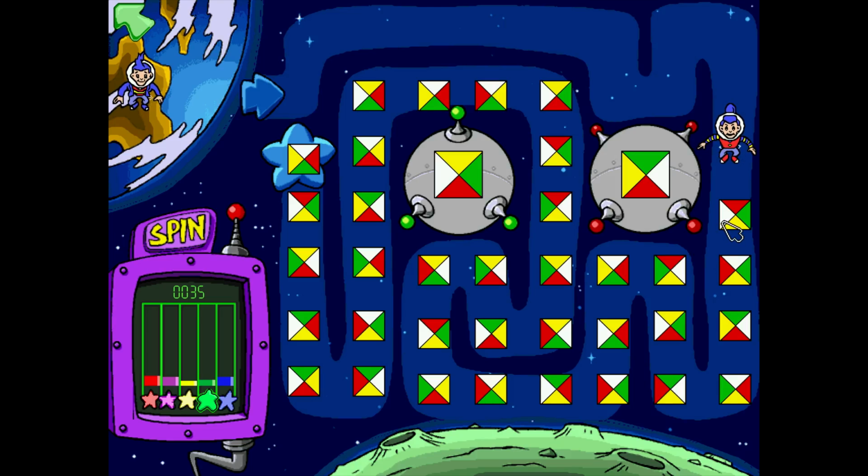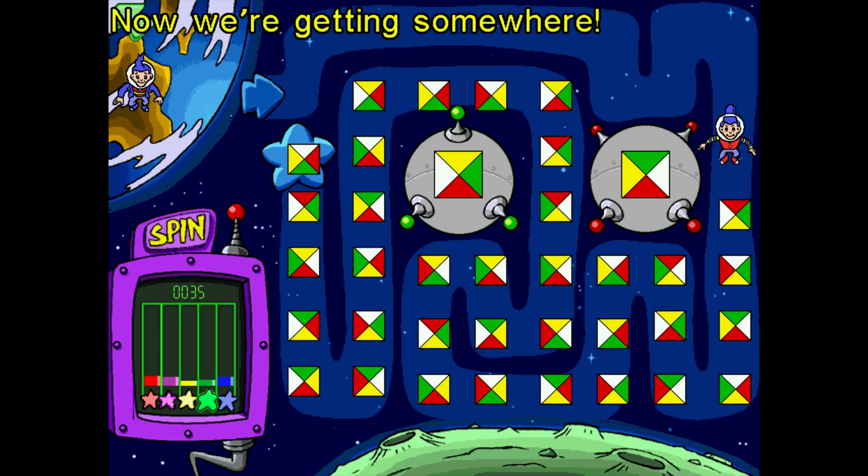So we're looking for white with yellow on top, or yellow, green, white. So we see a yellow, green, white here. Now we're getting somewhere. Click this.